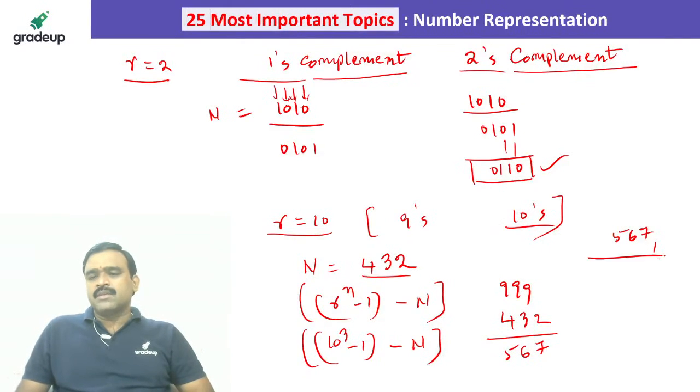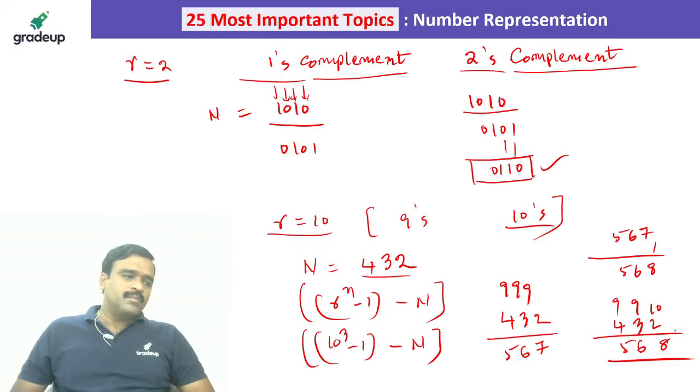So 567 plus 1 is 568, which is the 10's complement. Or else a simple way is you subtract the first digit from 10 and the remaining all from 9. 10 minus 2 is 8, 9 minus 3 is 6, and 9 minus 4 is 5, 568.